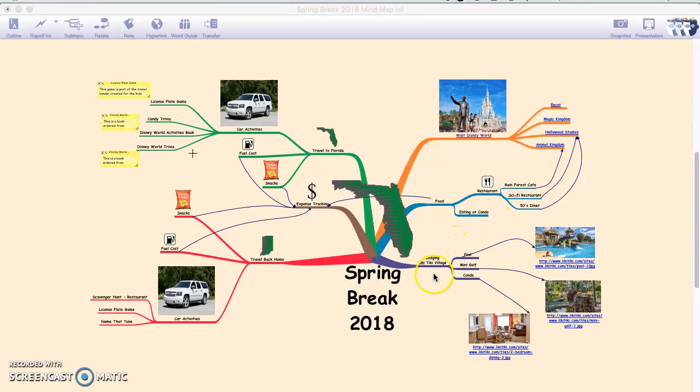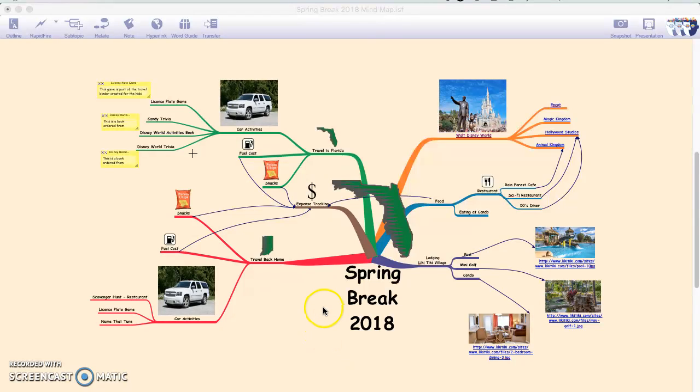When we come to our condo, the lodging, we're staying at the Leaky Tiki Village. I put some topics there, subheadings of the pool, mini golf, and the condo itself. And there are links, images with links to avoid any copyright infringement.